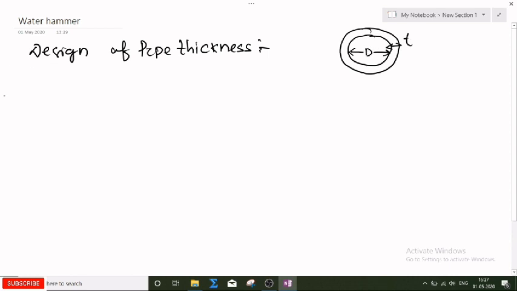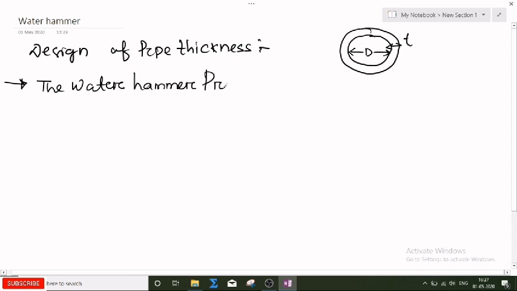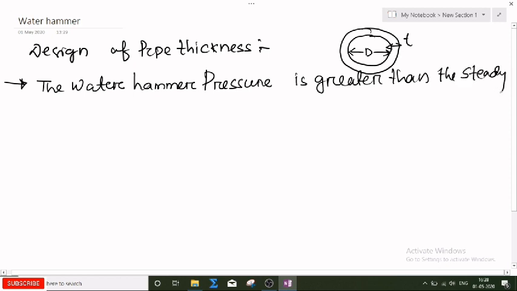Now what will happen? The water hammer pressure is always greater than the static pressure. So to design the pipe, we have to take the resultant pressure magnitude. The water hammer pressure is greater than the steady static pressure, that is the hydrostatic pressure.